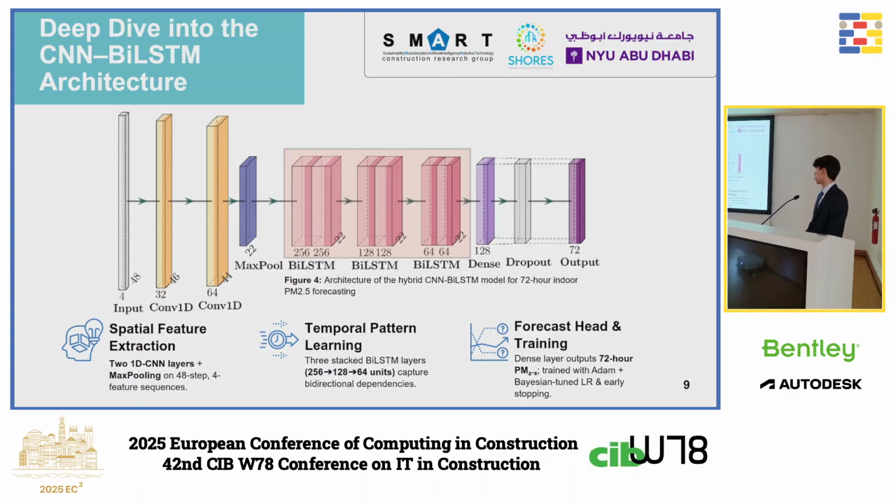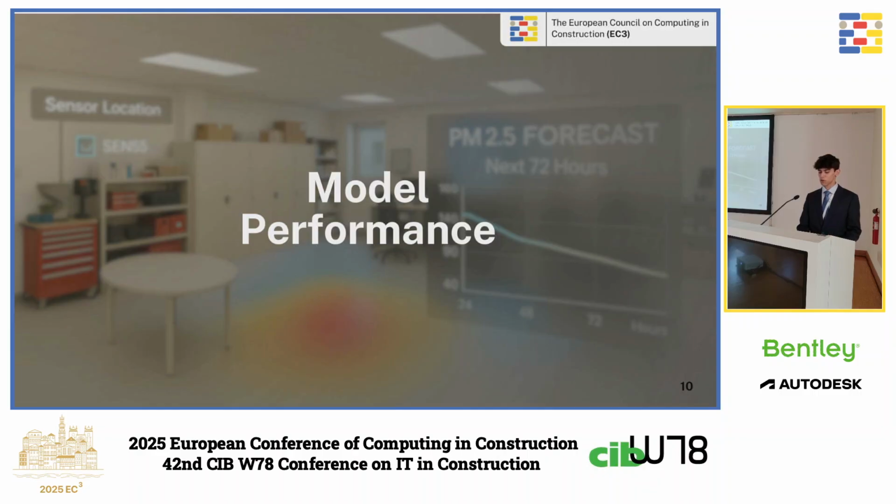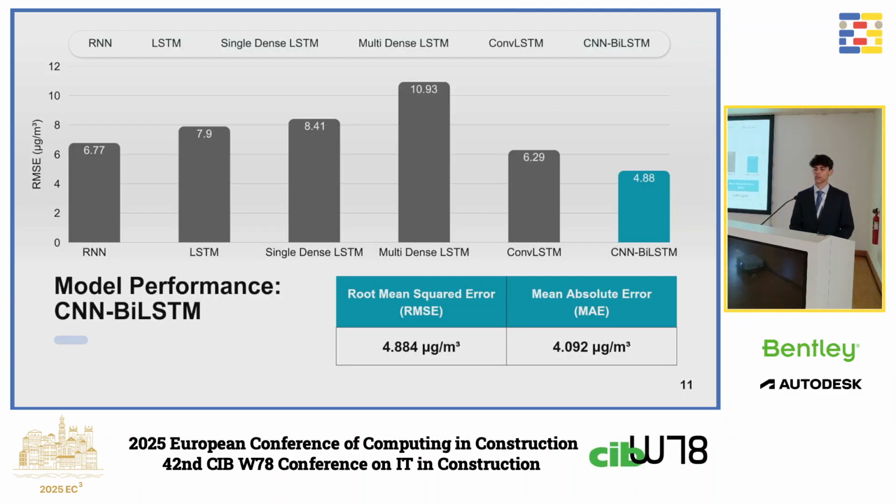So we output a 72-hour PM2.5, of course, trained with the specification we said before, Adam and early stopping. So then we're going to talk about the model performance. This model performance was done with our data set on the same fine-tuning. So we fine-tune each model depending on the variation optimization. So we had recurrent neural networks, LSTMs, single LSTMs, multi-dense, and convolutional LSTMs. But the one that performed the best was the CNN-BiLSTM neural network. And surprisingly, the one that performed worst was the multi-dense LSTM.